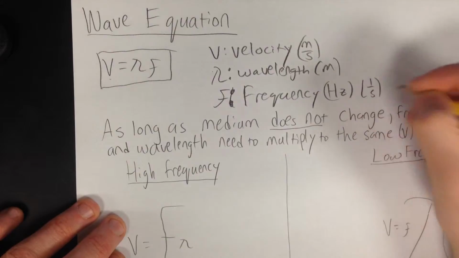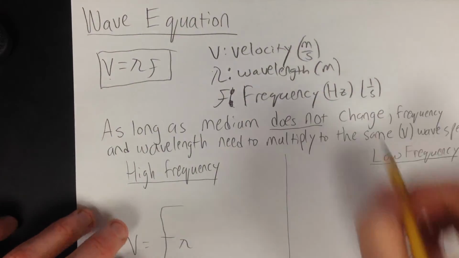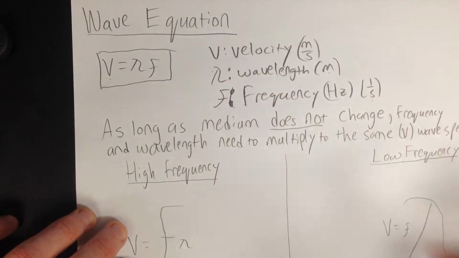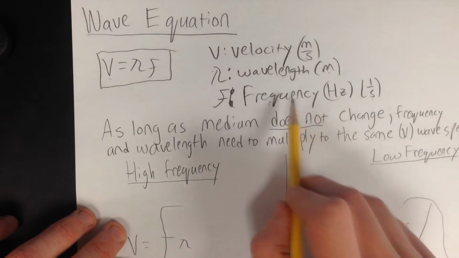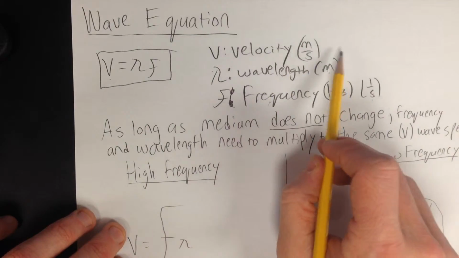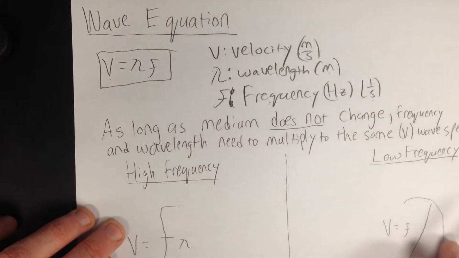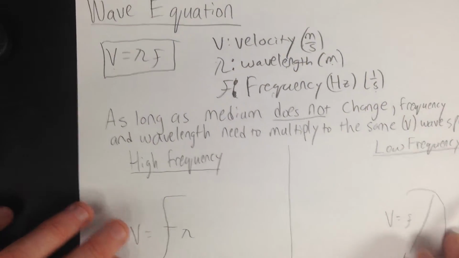Hertz, in fact, is the same thing as 1/seconds. If you multiply wavelength and frequency, meters and 1/seconds, you get meters per second. So that's your wave equation.